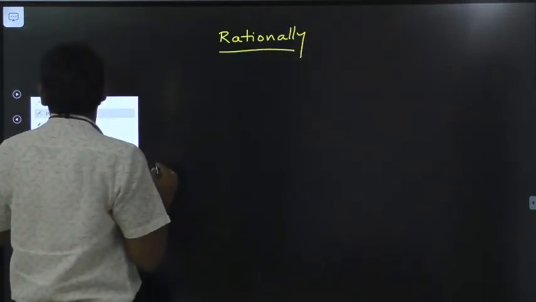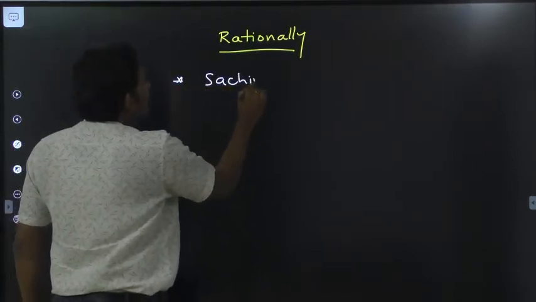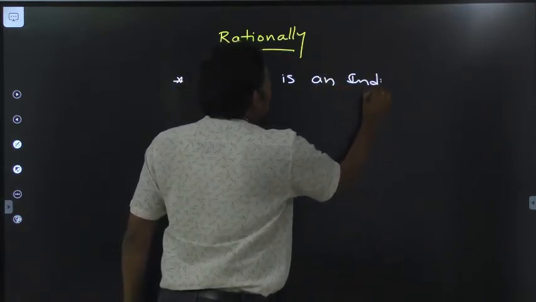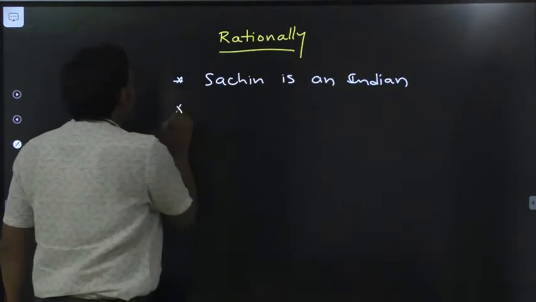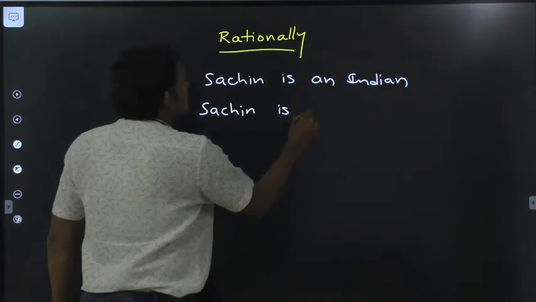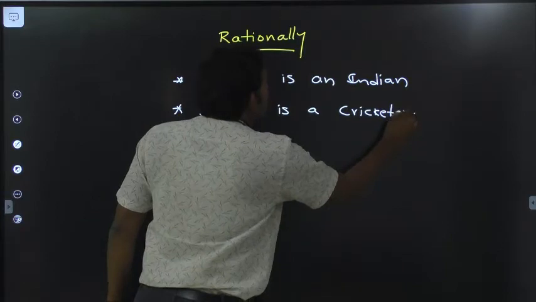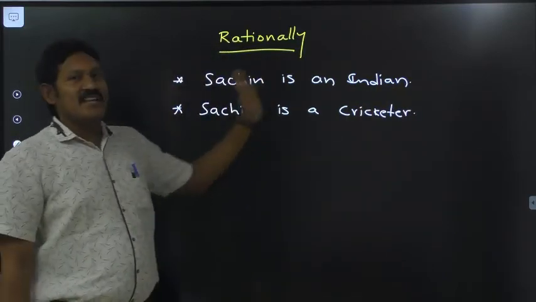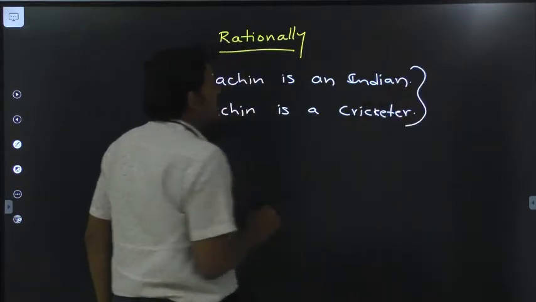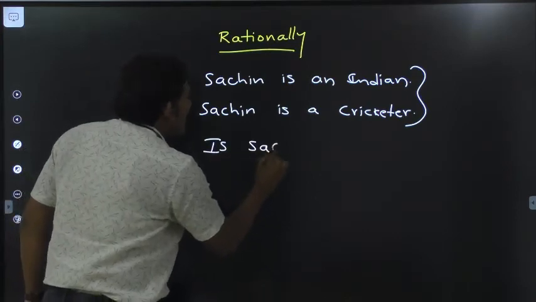Suppose there is an example like: Sachin is an Indian, and another statement like: Sachin is a cricketer. These are two different statements. Suppose we ask, is Sachin an Indian cricketer?